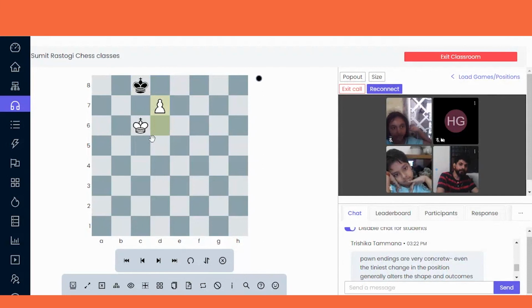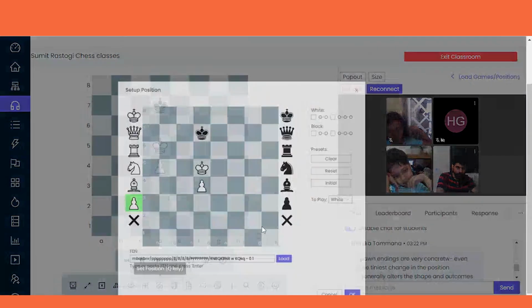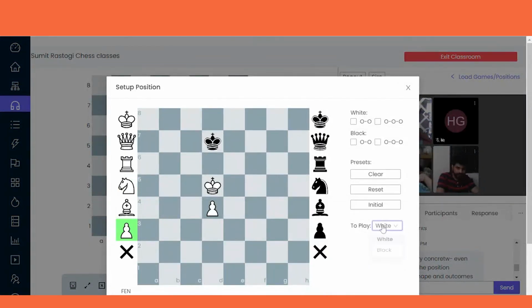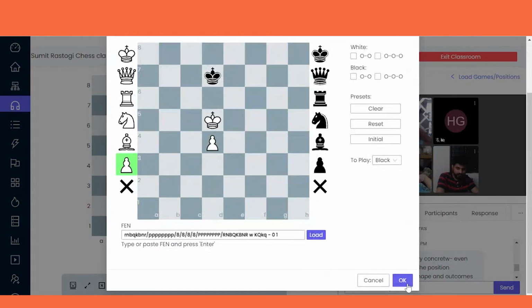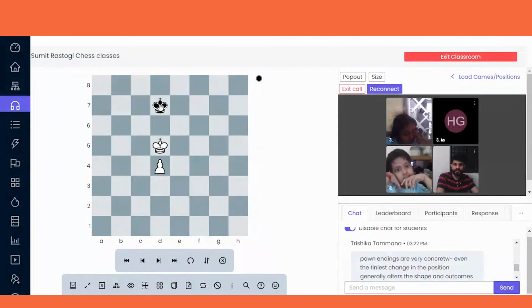But see, if it's black to move, then you are going to win because you have the key square. Just I'm giving black to move, okay. If it's black to move, then what will happen? Black will leave his key square. Now he will move this. Now what will you do?